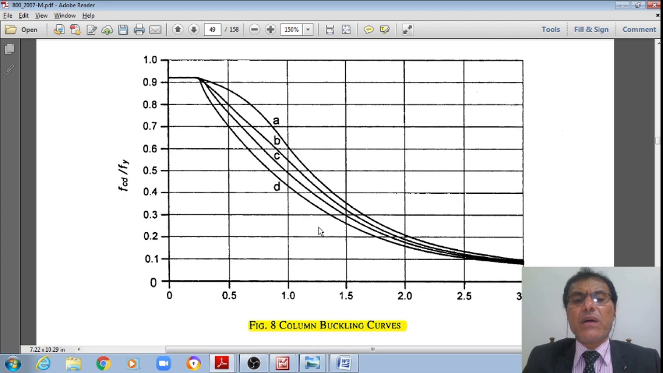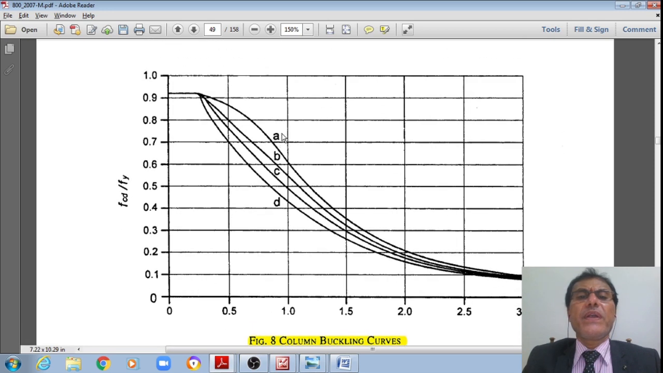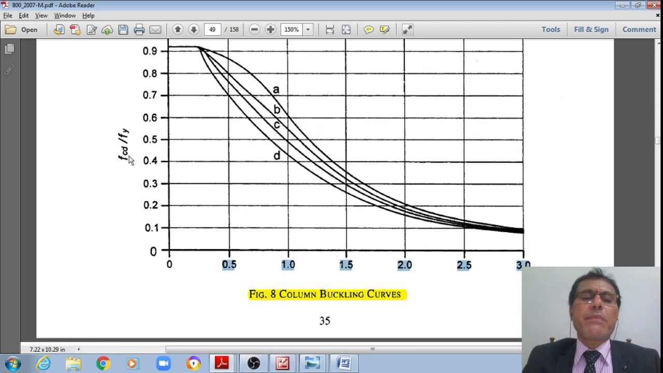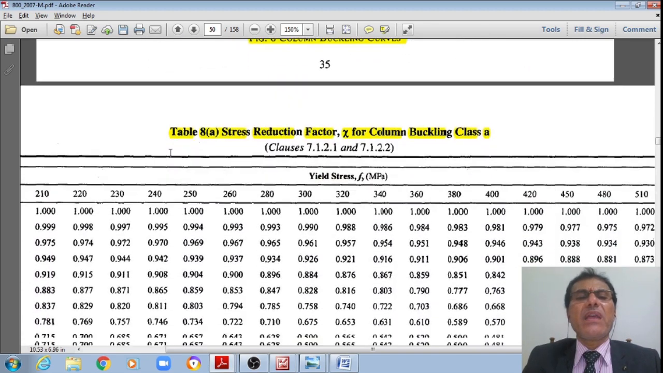Now these are the column buckling curves for the different A, B, C, D buckling classes. They are given in the form of fcd divided by fy for the non-dimensional slenderness ratio value. Once you know that for each of these buckling classes, you can find fcd by fy, but fy is already known. Therefore, from this the design compressive strength can be calculated from figure 8,